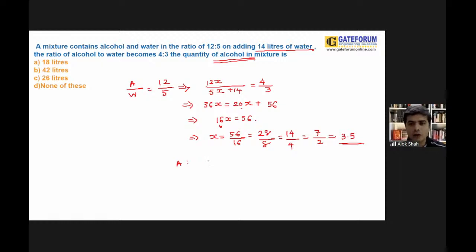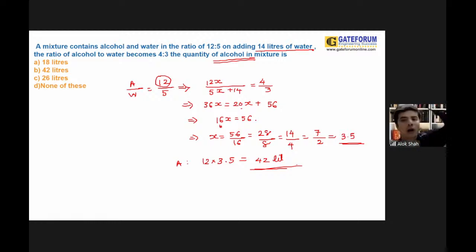As you know, alcohol is in the form of 12x. So that is 12 into 3.5. Excellent guys. 42 liters is an absolutely correct answer. So clearly you can say that the amount of alcohol present in the mixture is 42 liters.